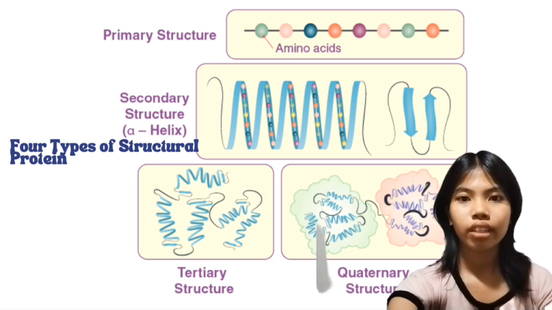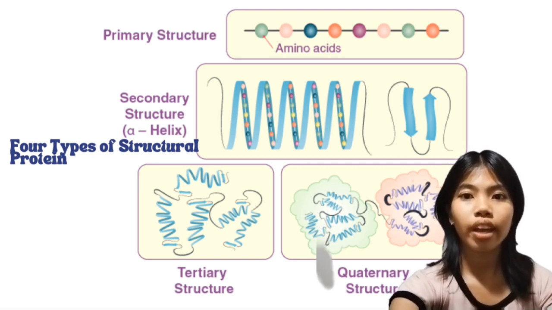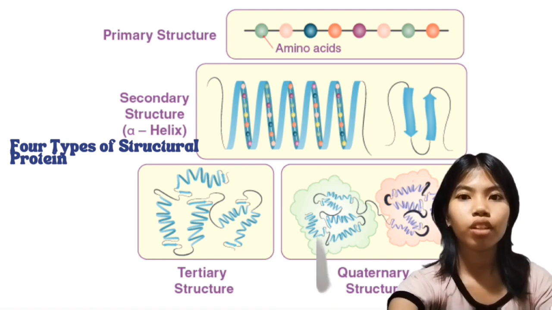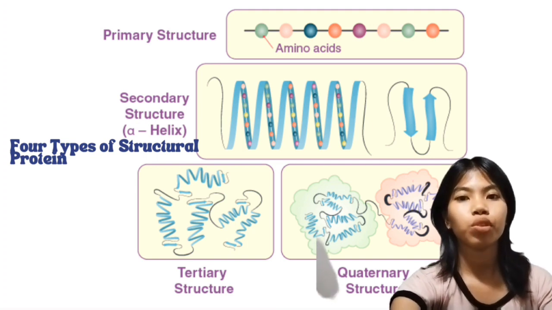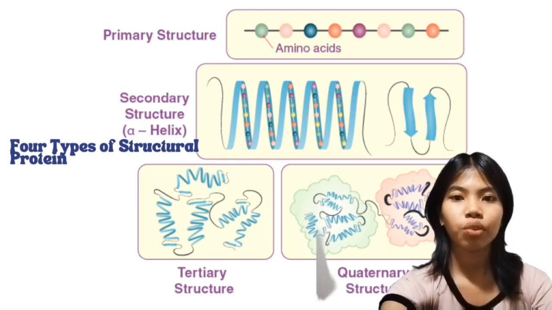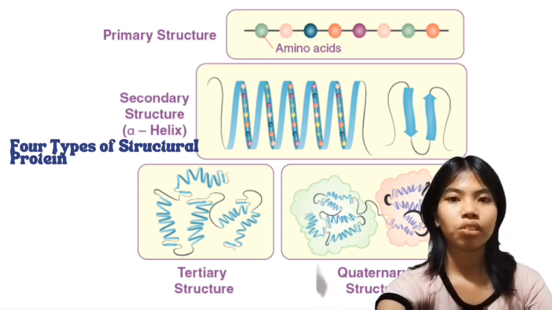to fold locally. In an alpha helix, the polypeptide chain curls into a helical shape stabilized by hydrogen bonds between the carbonyl group of one amino acid and the amino group of an amino acid 4 positions down the chain. In the beta sheet, the polypeptide chain folds into a sheet-like structure with segments of the chain running alongside each other. This is stabilized by hydrogen bonds between adjacent strands.